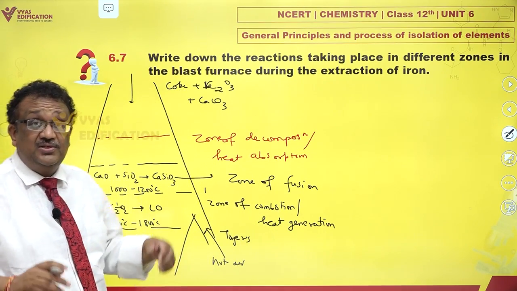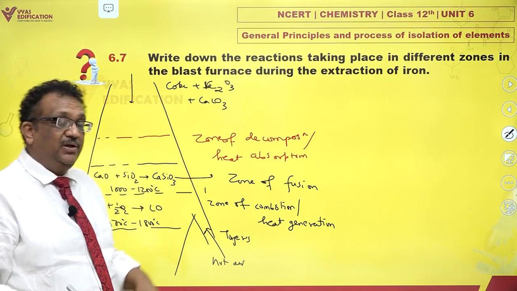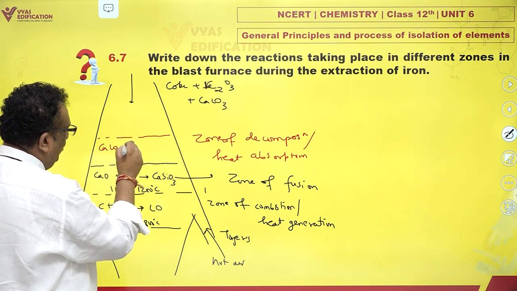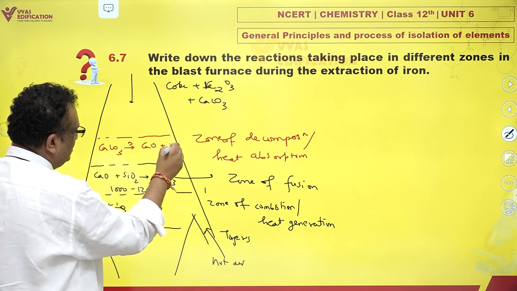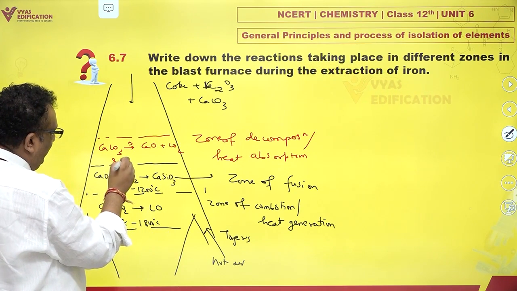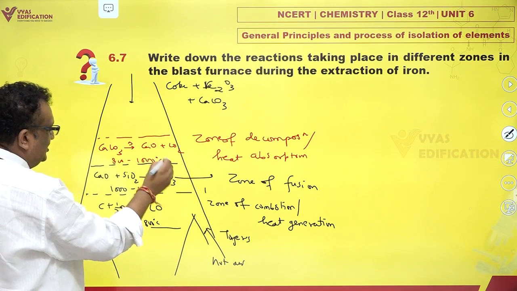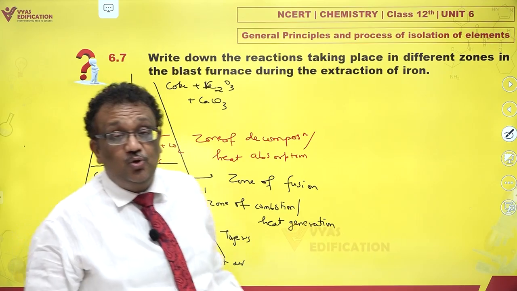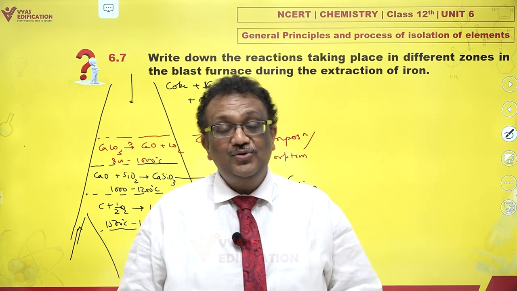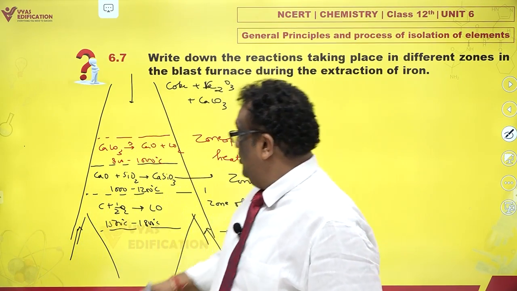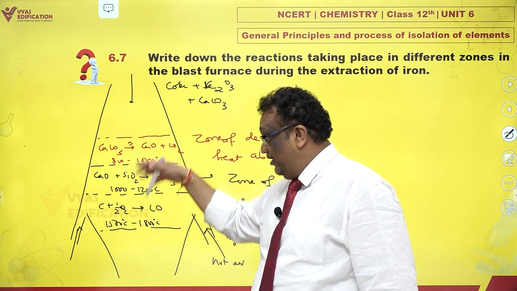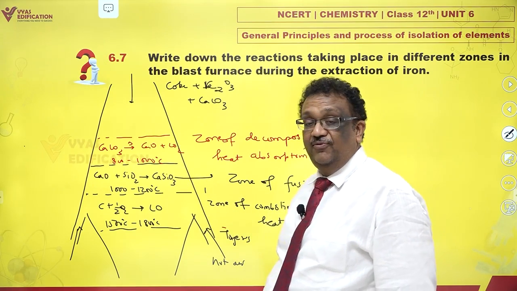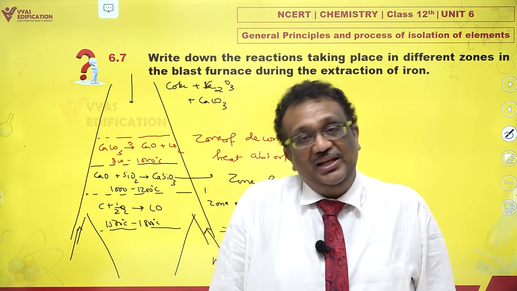This is a zone which involves an endothermic reaction, and that is calcium carbonate decomposes to CaO plus CO2. 800 to 1000 degrees Celsius, this is the range in which this decomposition occurs, and limestone or calcium carbonate decomposes to give you calcium oxide or quicklime. This quicklime, when it descends, it reacts with silica, it fuses with silica to form the fusible slag, calcium silicate.